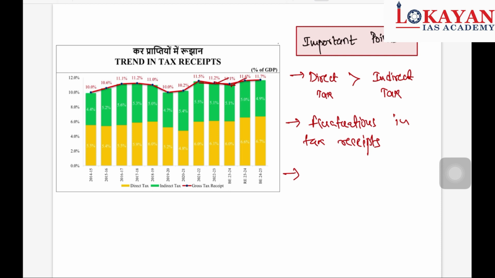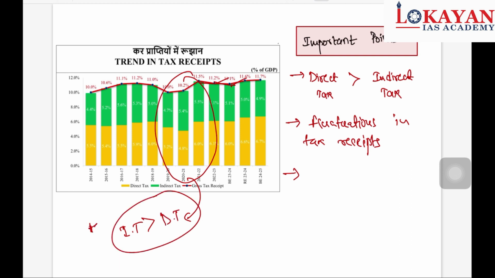Another important point is, see, in 2020-21, this year, indirect tax was more than direct tax. So you may face a statement like, for the last 10 years direct taxes were always greater than indirect taxes.